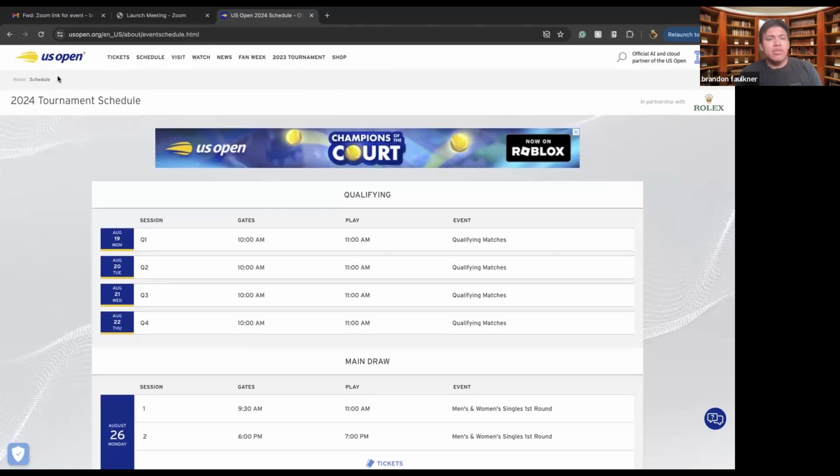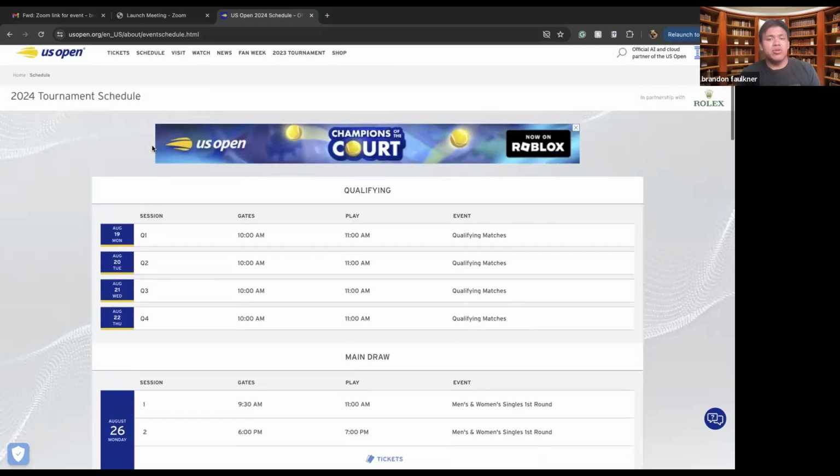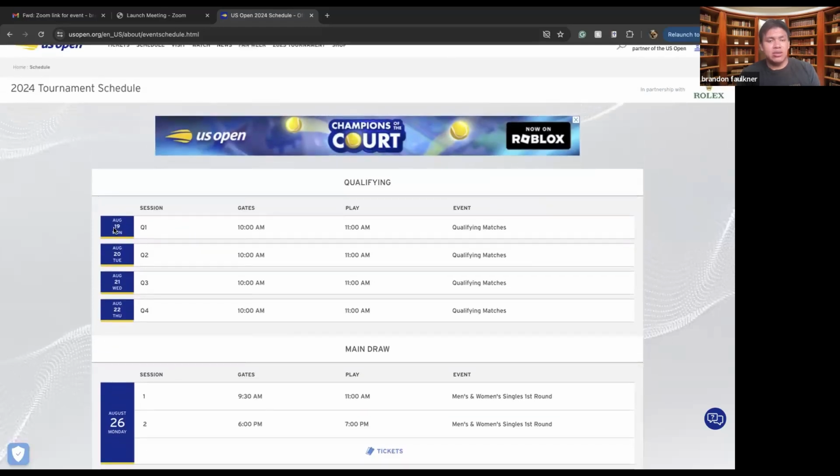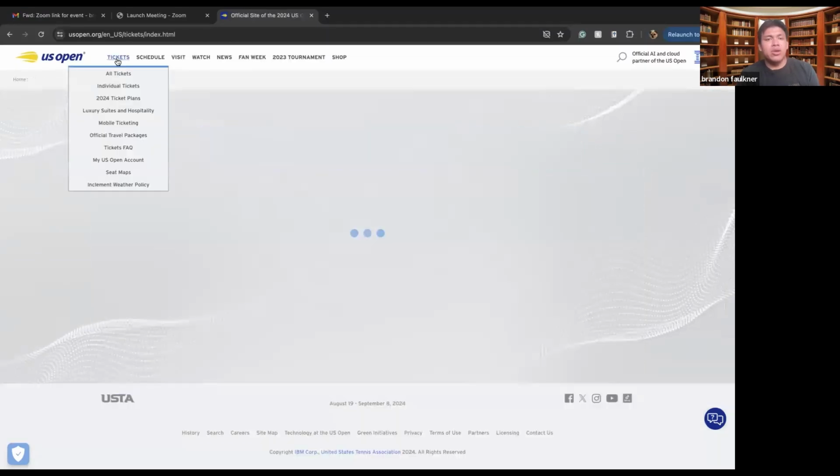So here we have the main site where it tells you all the dates. Once an actual tournament as of August 19th is actually playing and running, these will turn into different kinds of things that you can watch. So these will turn into live events that you can monitor. The score will be kept on here, and then as well you can watch highlights from the ongoing game as well.